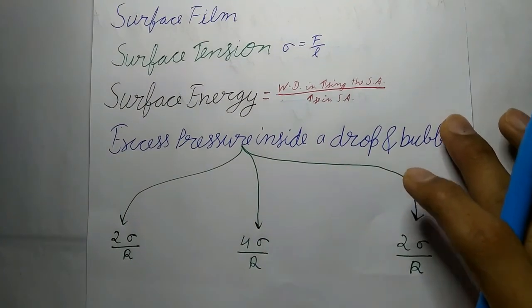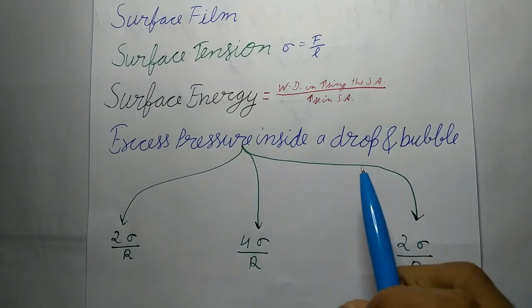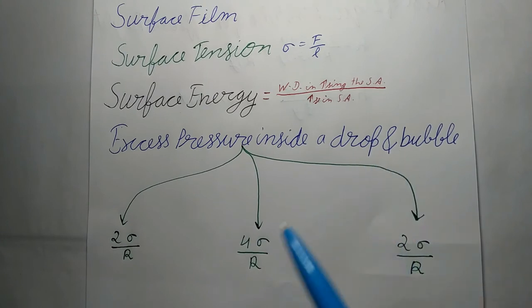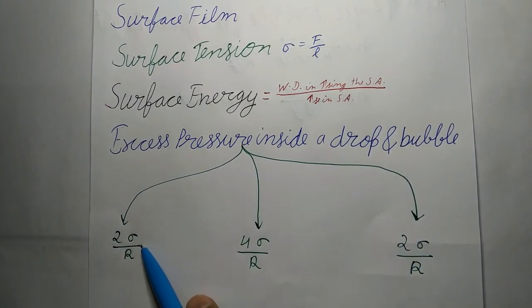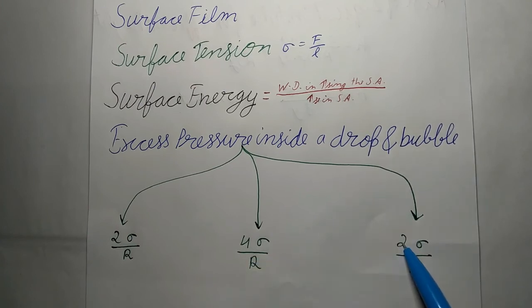Now, next is excess pressure inside a drop and bubble. There is excess of pressure on a concave side of the curved surface. Excess pressure inside a liquid drop will be equal to 2 sigma upon r, one free surface, and excess pressure inside a liquid bubble is 4 sigma upon r, two free surfaces, and this is excess pressure inside an air bubble, 2 sigma upon r, one free surface.